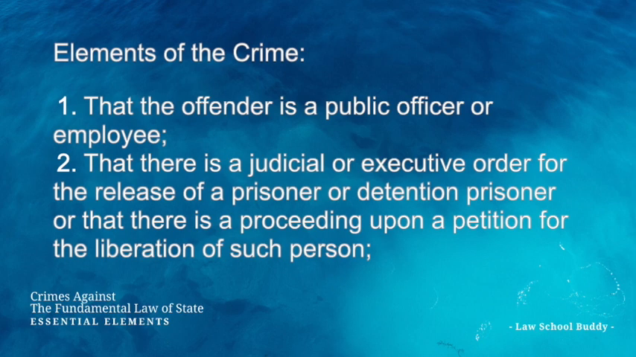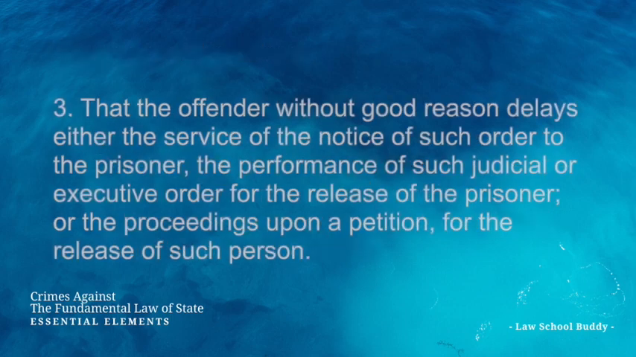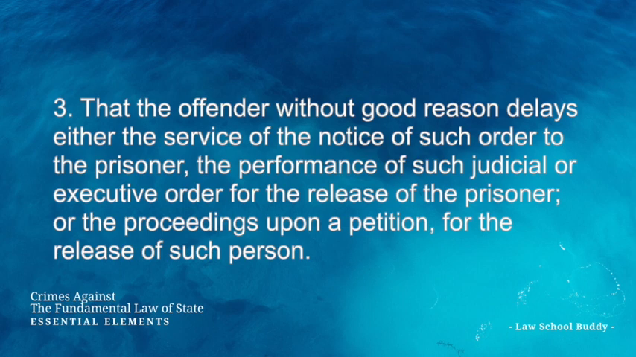Elements of the crime. 1. That the offender is a public officer or employee. 2. That there is a judicial or executive order for the release of a prisoner or detention prisoner, or that there is a proceeding upon a petition for the liberation of such person. 3. That the offender, without good reason, delays either the service of the notice of such order to the prisoner, the performance of such judicial or executive order for the release of the prisoner, or the proceedings upon a petition for the release of such person.